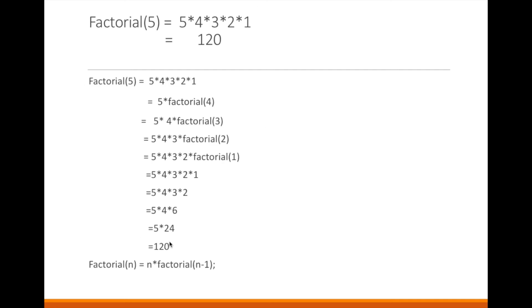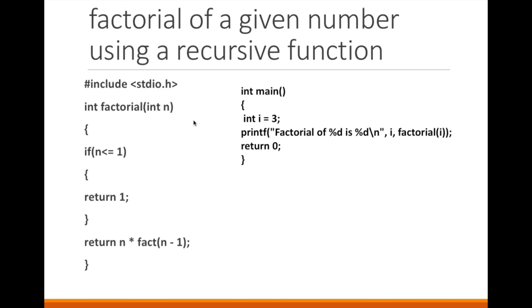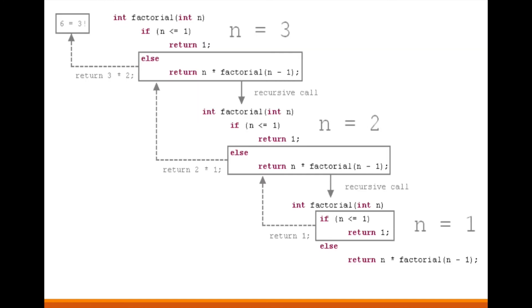For example here, what is the value returned by this function? 1, yes or no? Now what is the value returned by this function? 2 into 1. What is the value returned by this function? 3 into, the value returned by factorial 2, that is 2, so 3 into 2, that is 6. This process continues until n is equal to 1. We will see it step by step.